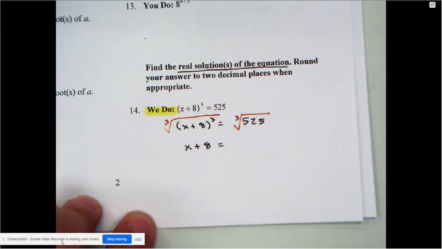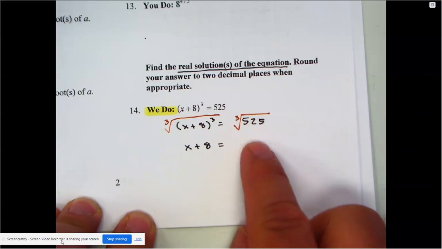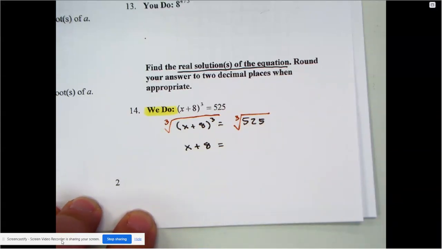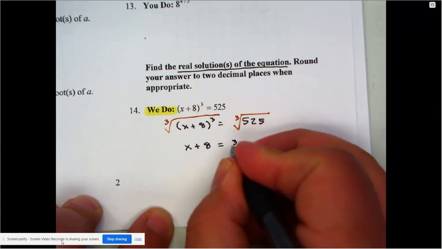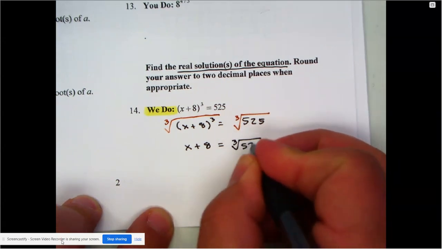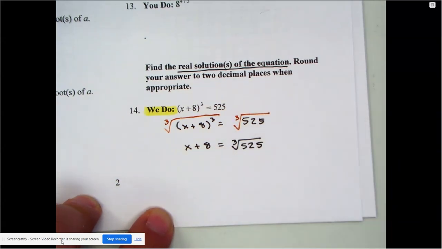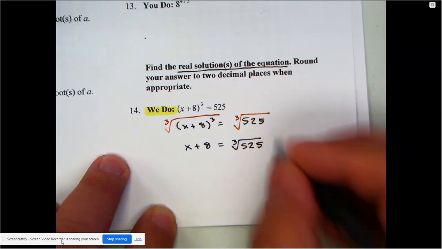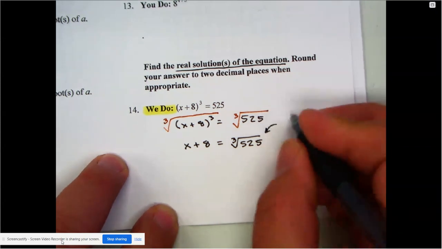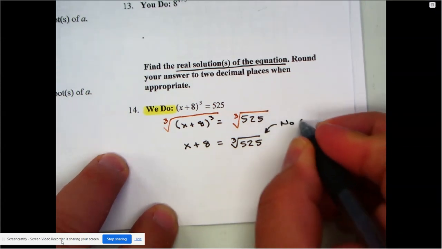All right, but now I need a cube root of 525. So if I'm going to do a cube root of 525, again, this is where the calculator can come in handy. But unfortunately, it doesn't work out nicely. So for now, we are going to leave it alone. The cube root of 525 ends up being a decimal. Well, we're not ready yet. So again, no calculator yet.